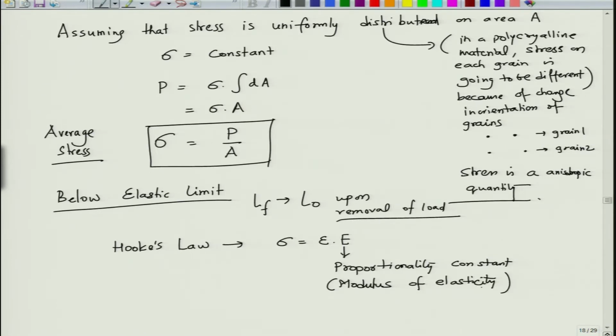So, when you write this equation in the scalar form, the sigma is average, epsilon is average, as a result the E is also an averaged out quantity.